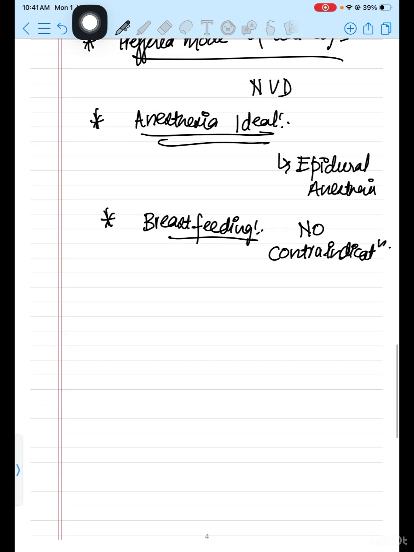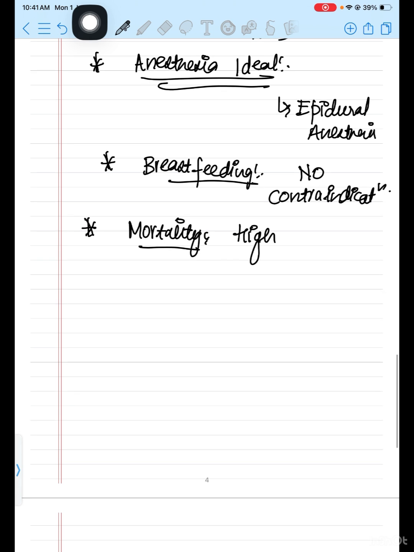Then they can ask you what the prognosis is, what the mortality is. Mortality is high, so the patient can die. It's about 20 to 50%. And what is the reason for the mortality? Congestive cardiac failure.